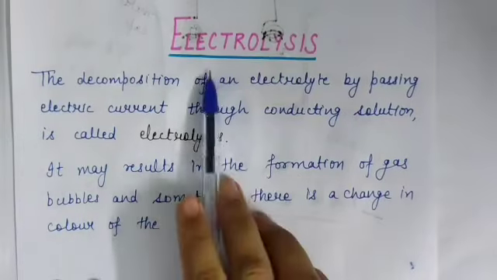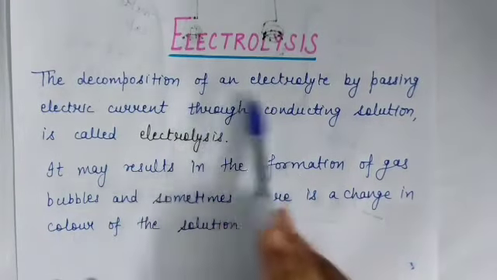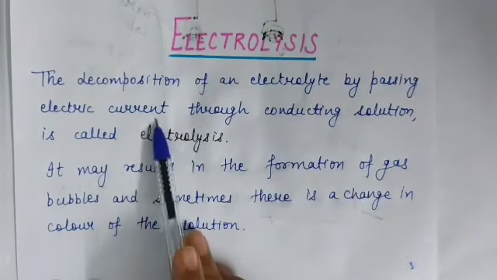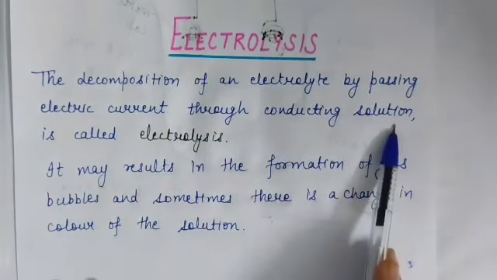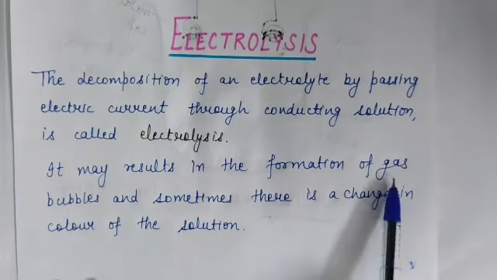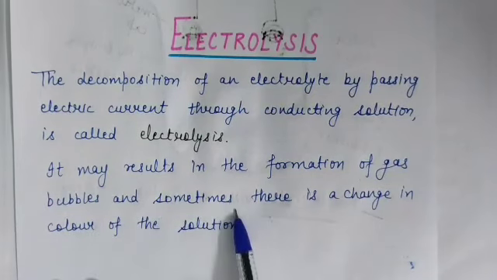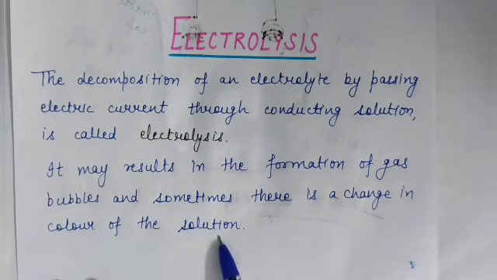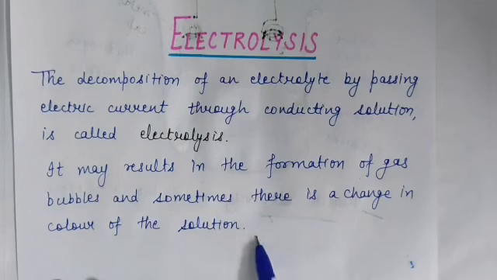So students, what is electrolysis? The decomposition of an electrolyte by passing electric current through a conducting solution. It may result in the formation of gas bubbles, and sometimes the color of the solution can also change in this process. So this is all about the electrolysis method.